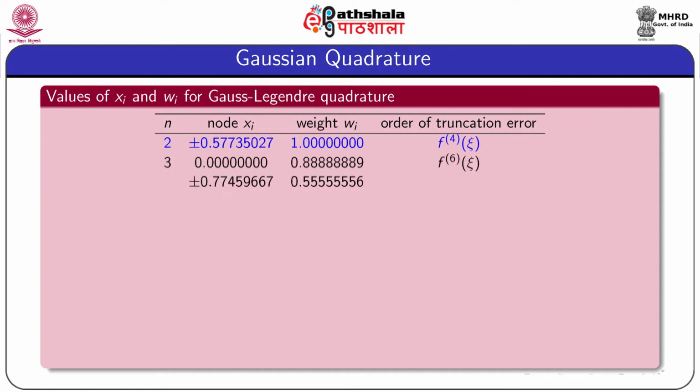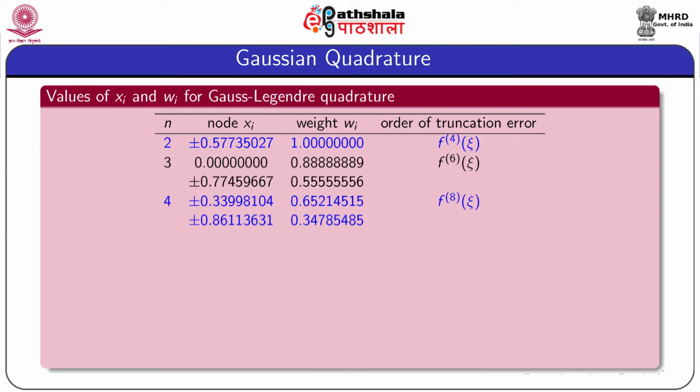And for n equal to 3, the nodes and weights are given by these values, and the truncation error is the 6th derivative of f at xi, that means the 3-point Gauss-Legendre quadrature formula gives exact results for polynomials up to degree 5.